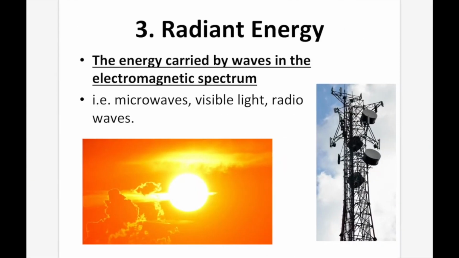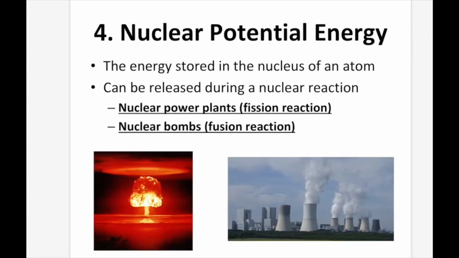Number 3, radiant energy. Radiant energy is the energy carried by waves in the electromagnetic spectrum. So for instance, microwaves, visible rays, radio waves, gamma rays, all these waves that make up the entire electromagnetic spectrum. What they do is move from one place to another and carry energy with them. So the energy is moved from point 1 to point 2. If it's carrying light waves, it's going to move light from one place to another. Microwaves transfer energy from the actual emitter into your food, heating up the molecules in your food, making it warmer.